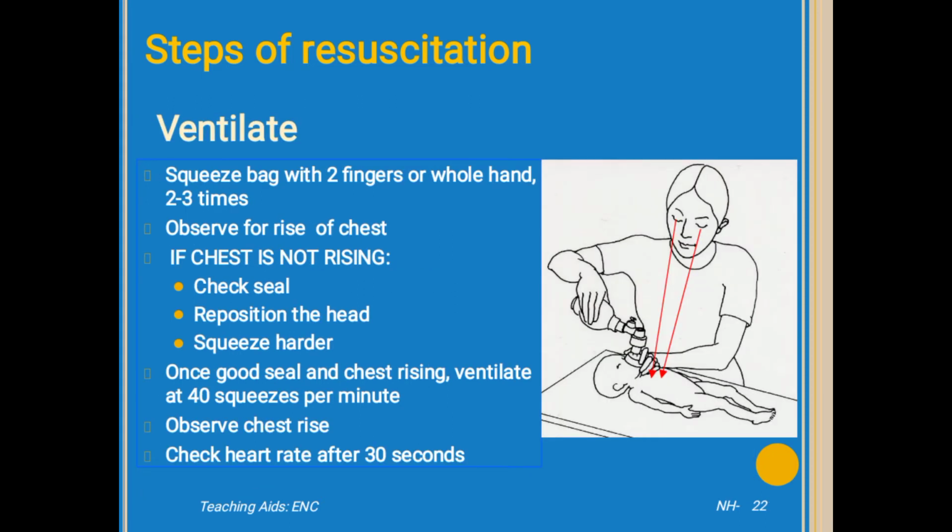Ventilate, using the back two fingers for the whole hand, 2 to 3 times. If the chest is not rising, it will rise after we give this resuscitation. If it is not rising, we have to check the seal. Check whether any air is leaking, and reposition the head if needed.